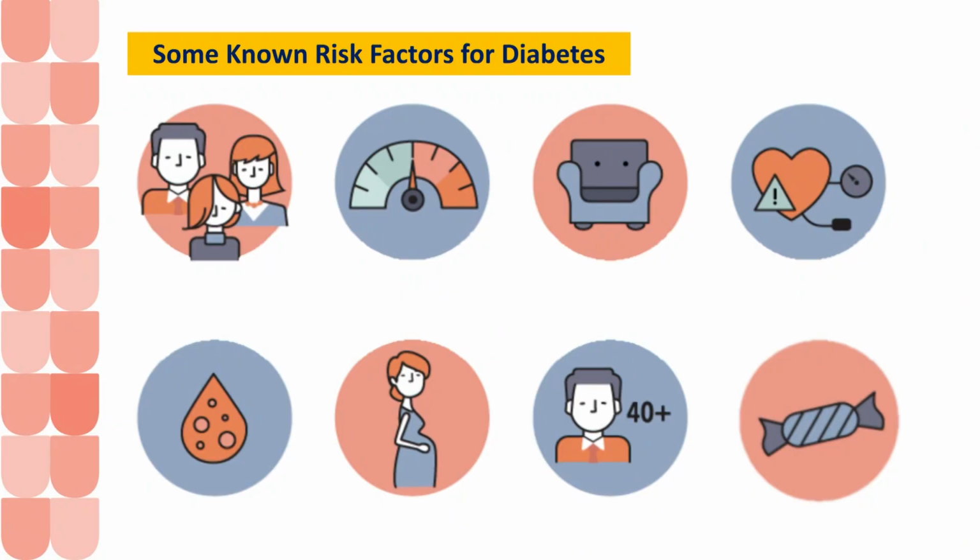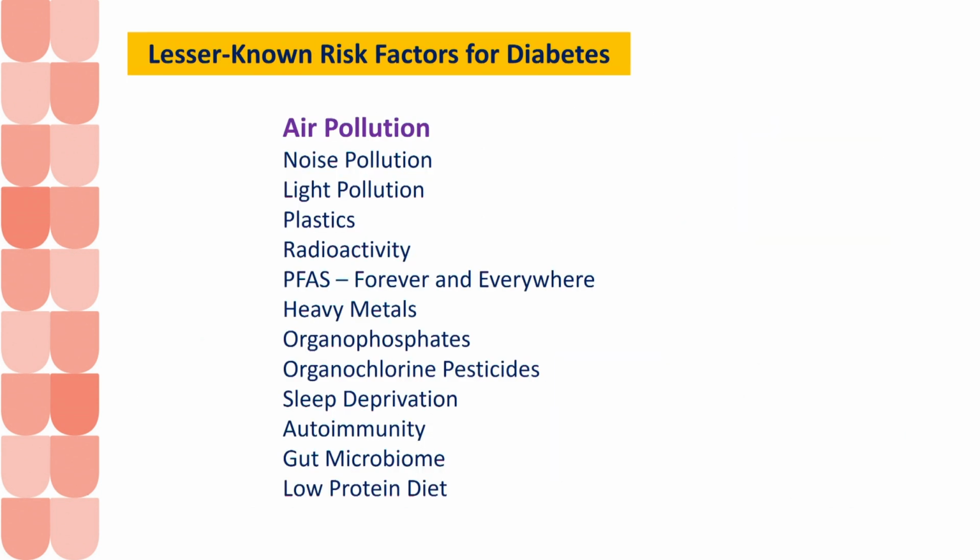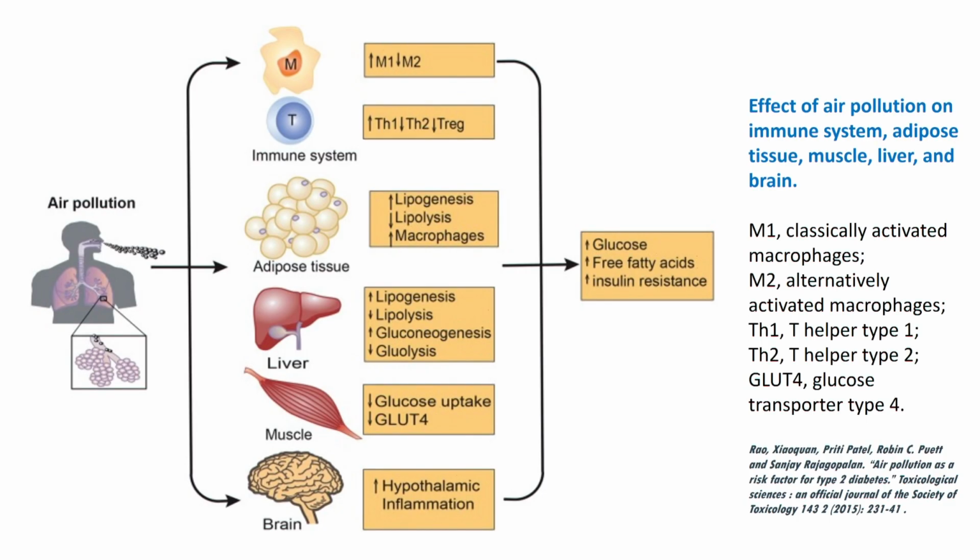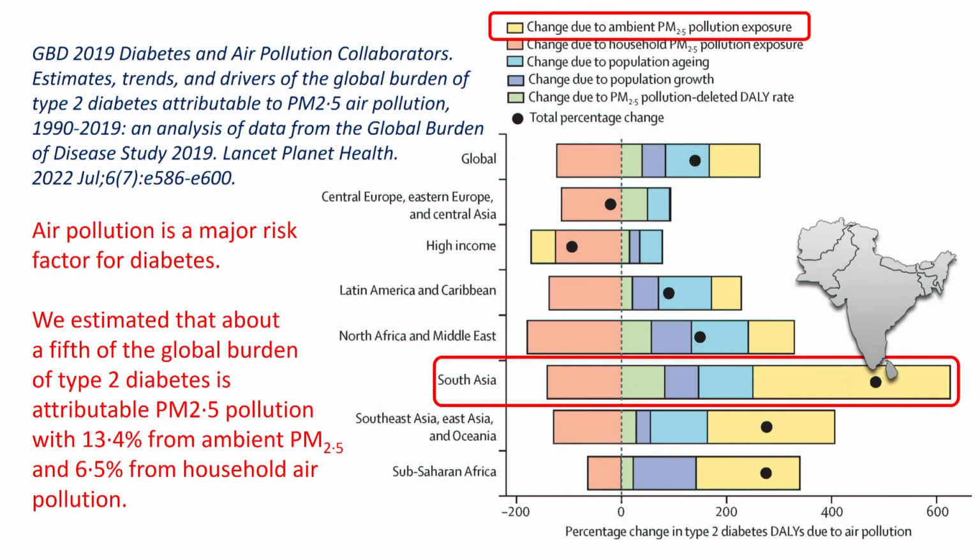So these are all the known risk factors. You all know family history of diabetes, obesity, physical inactivity, hypertension, fats, then pregnancy, age above 40 years, then easily digestible carbohydrates. Then we go to the lesser known risk factors. So I was surprised to see this data about air pollution. In the last 4 or 5 years we have been seeing so much data on air pollution related to diabetes, morbidity and mortality also. This is the global burden of diseases. South Asia has the highest air pollution related to diabetes.